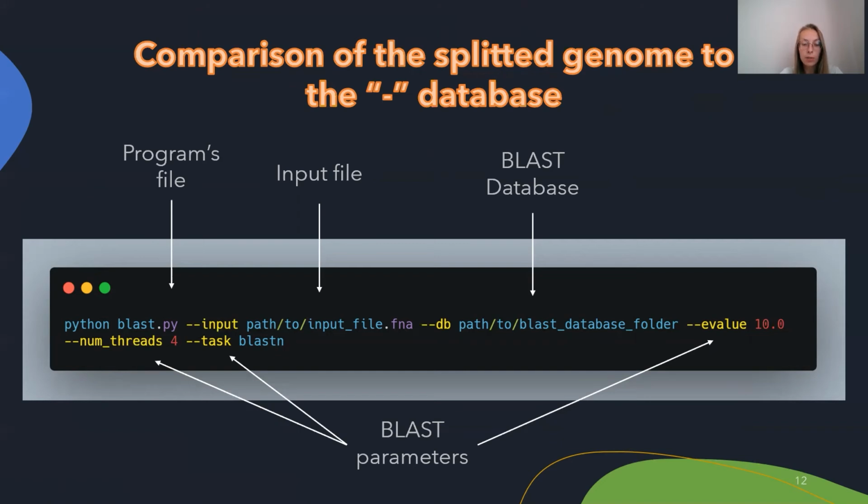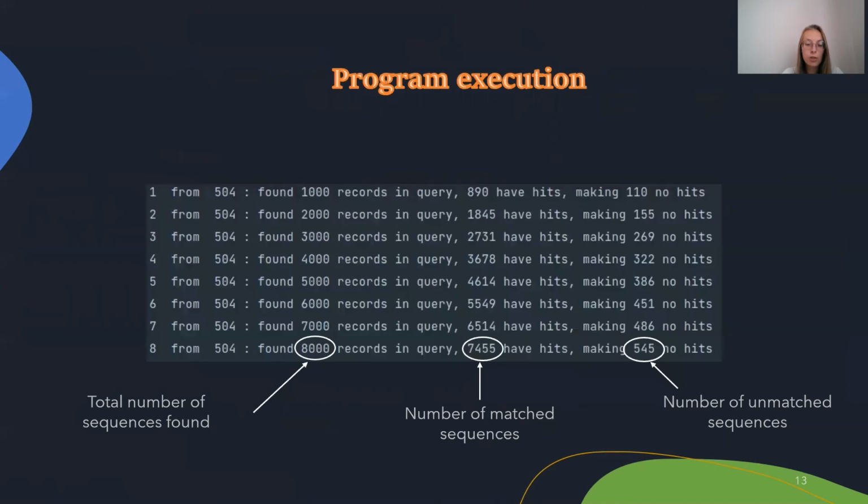The next step is to compare this file with the positive database. At the end of the second stage, a file was obtained with sequences that are unique only for the target species. During execution, information about the work done is displayed on the screen. Here you can see the total number of sequences found. Here is the number of matched sequences, and here the number of unmatched sequences.